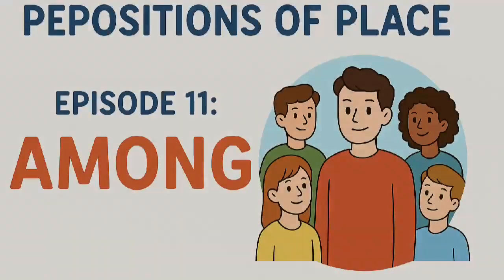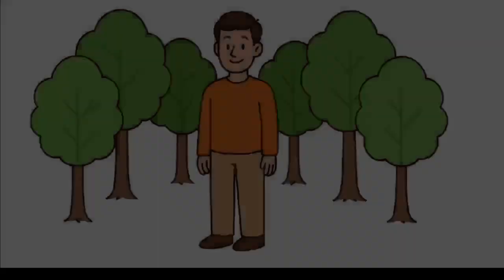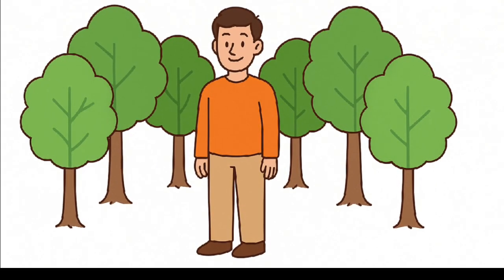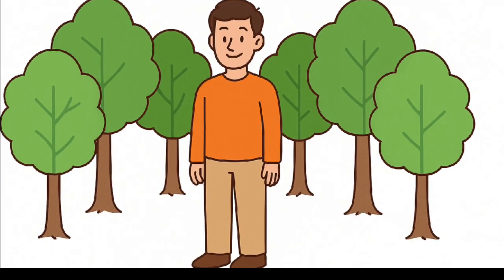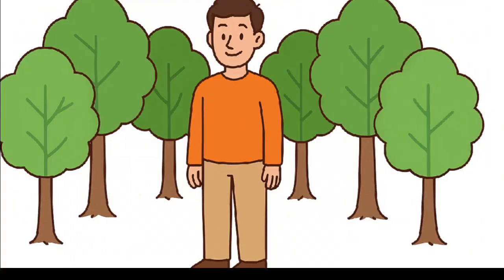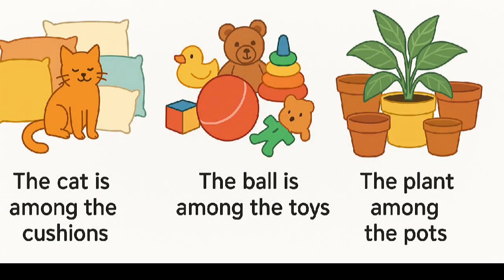Welcome back to our Prepositions of Place series. In the last episode, we learned between, which describes being in the middle of two things. Now, we'll look at among, which shows being surrounded by many. Among means being in the middle of a group of more than two things. It shows that something is surrounded by many items, people, or objects. We use among when something is within a group.